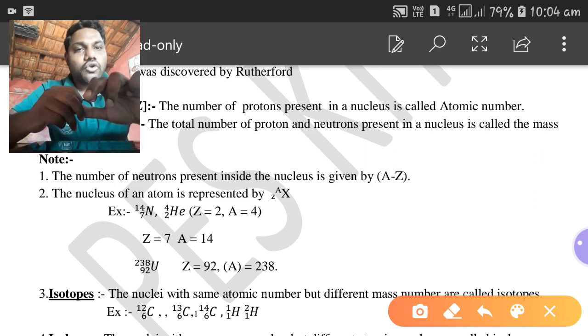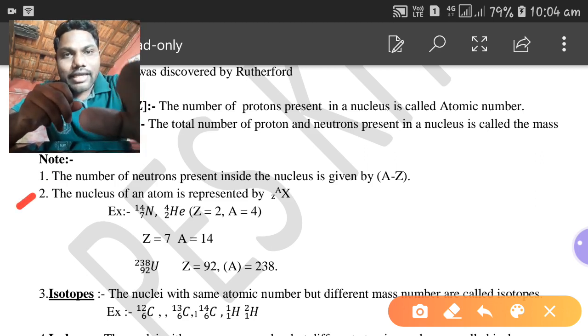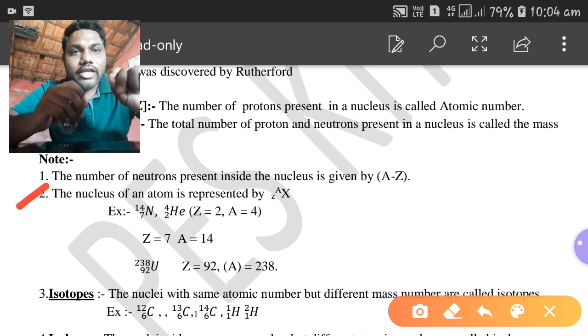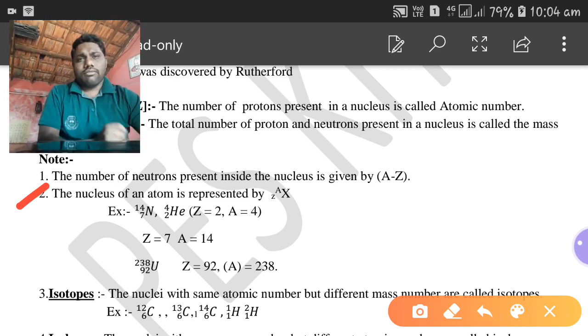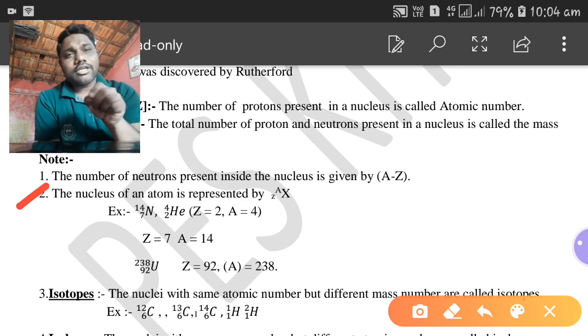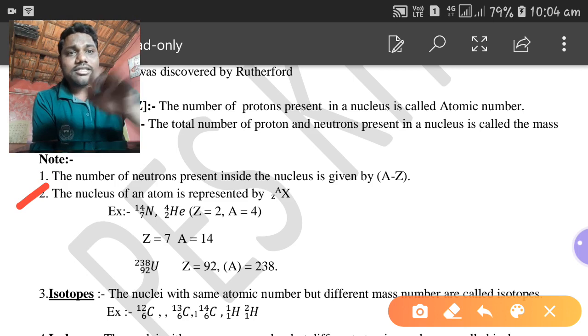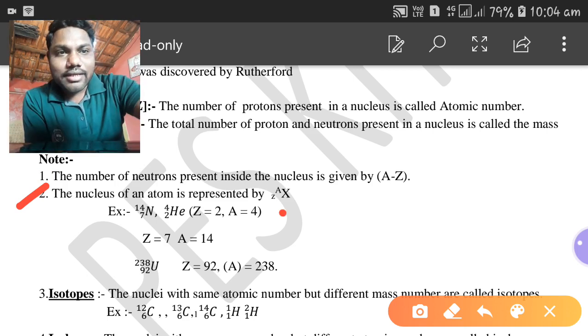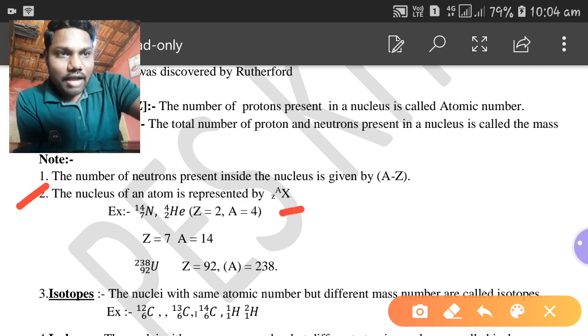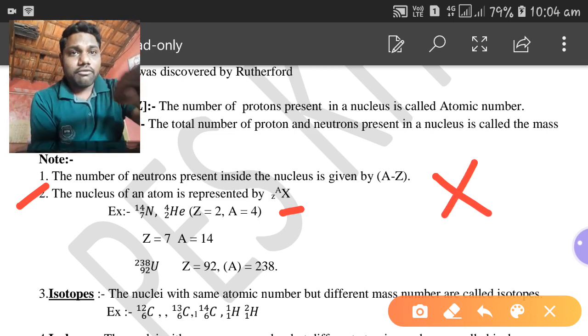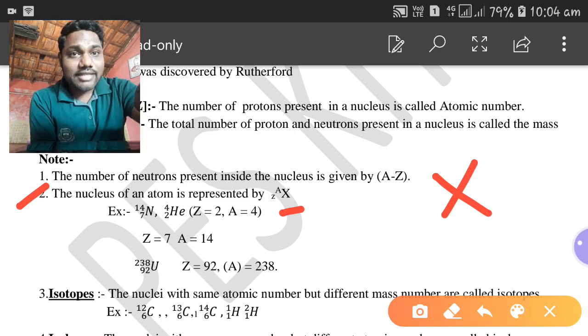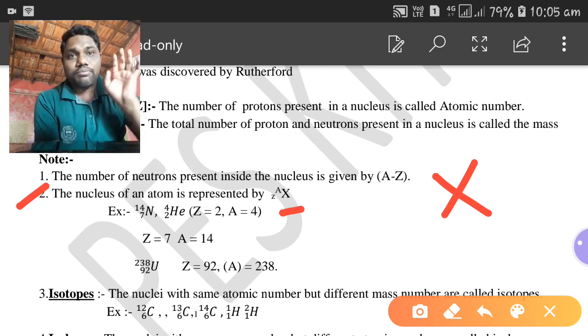number of neutrons. And if you consider the second note here, the nucleus of an atom will be represented with atomic number and atomic mass number by the symbol X with Z and A. I will write it again here, X. One thing you must concentrate on: X is in general the symbol of an atom, some atom.